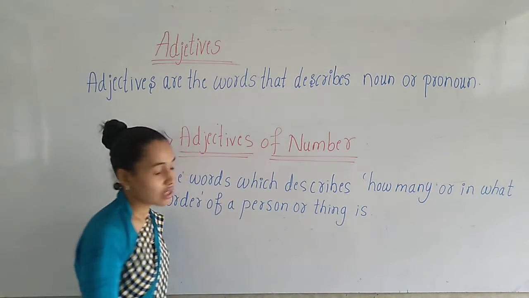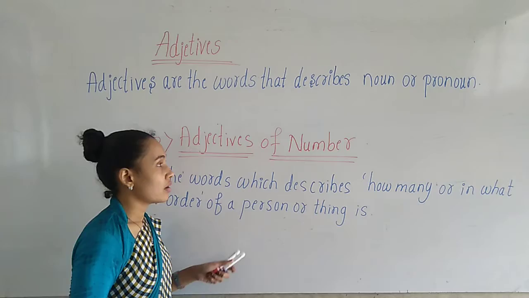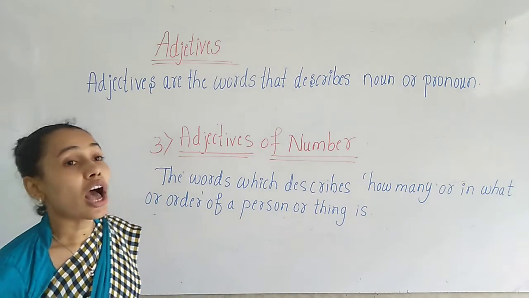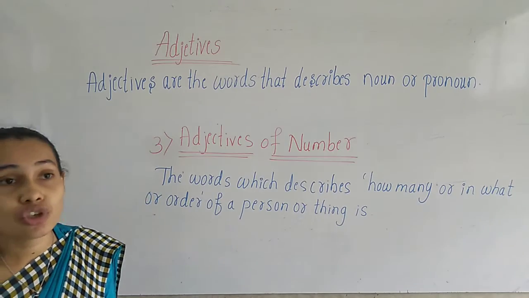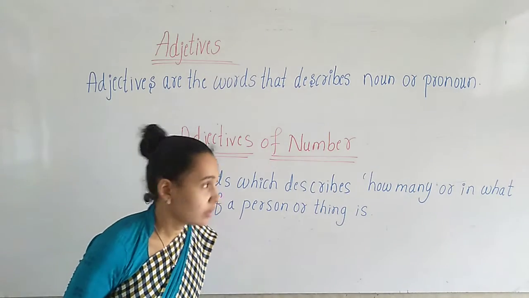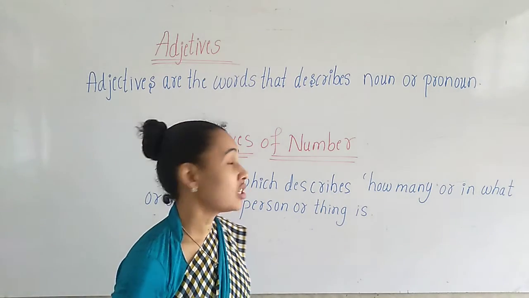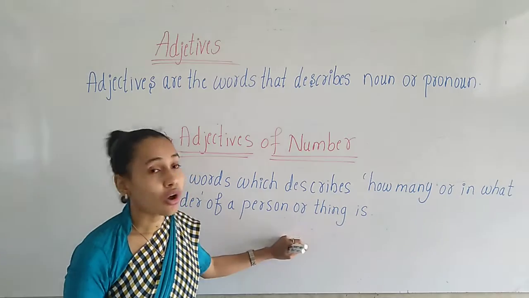Children, so this is the definition of the adjectives of number, and adjectives of number give the answers for how many, which, and in which order. Okay, adjectives of number are giving the answer for the questions how many, which or in which order.